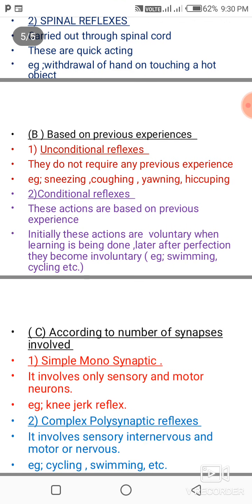According to the number of synapses and complexity, reflex actions are of 2 types. One is simple monosynaptic, second one is complex polysynaptic reflexes. Simple monosynaptic reflexes involve only sensory and motor neurons. Example: knee jerk reflex. Complex polysynaptic reflex involves sensory, interneurons and motor neurons. Example: cycling and swimming, etc.